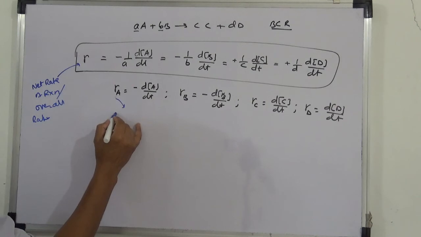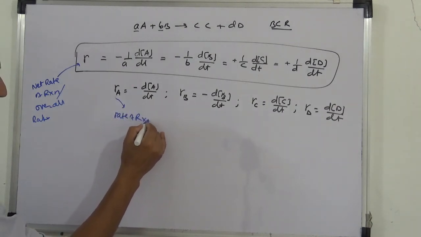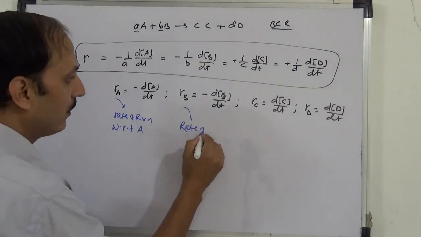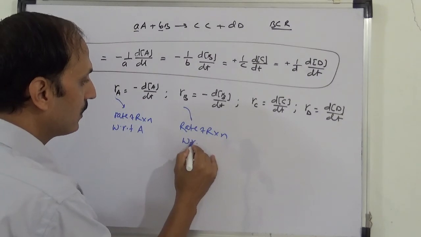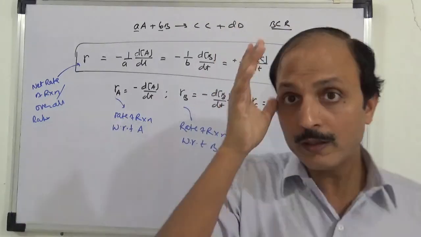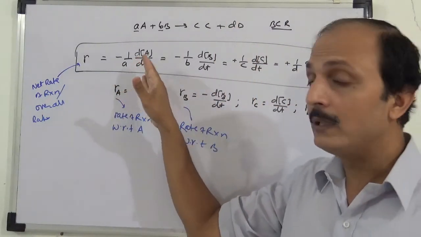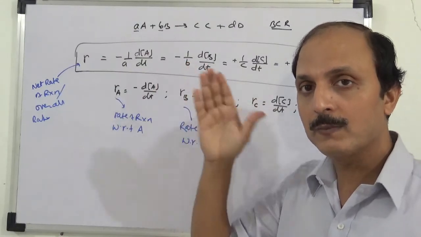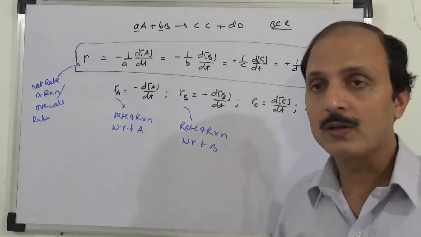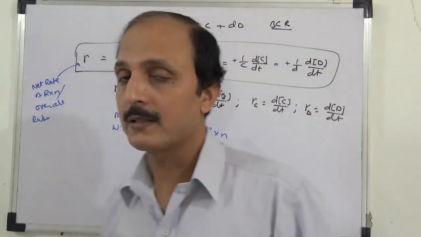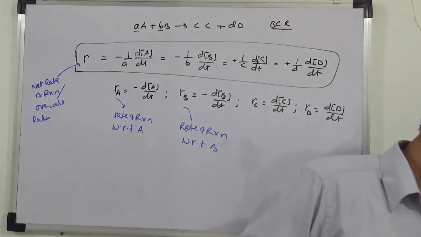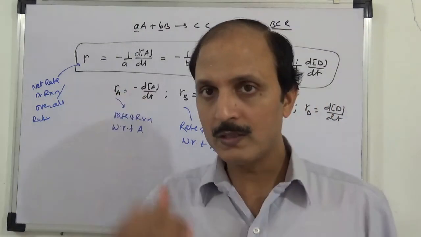This is the rate of reaction with respect to A. This is the rate of reaction with respect to B, like this. So overall rate of reaction means the relation between rate of reaction with respect to each reactant or each product. That is called overall rate of reaction or net rate of reaction. Just see. इसके बाद so simple, very simple. Just देखना, stoichiometry भी नीचे आ जाता है.